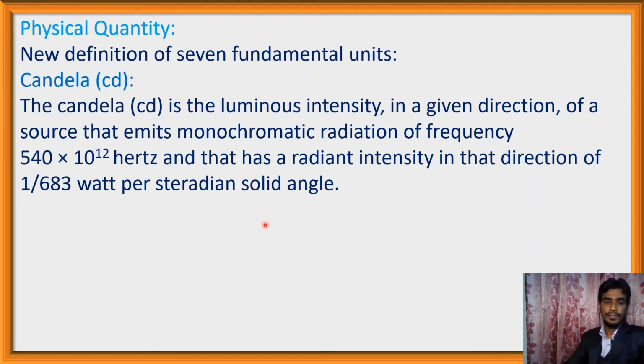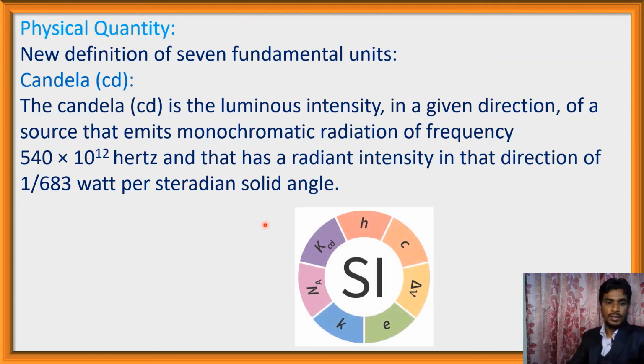And so if we want to define 7 fundamental units, we need these 7 fundamental constants: c, delta v, e, k, NA, Kcd and h. We need these 7 fundamental constants to define the 7 fundamental units.